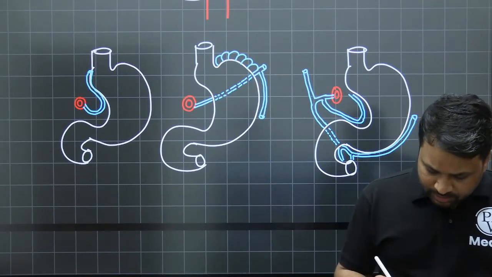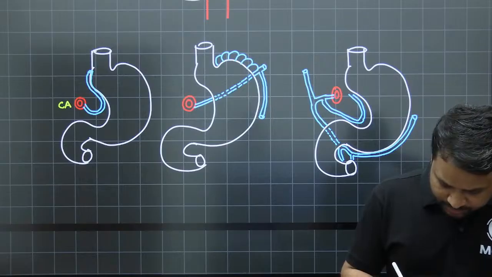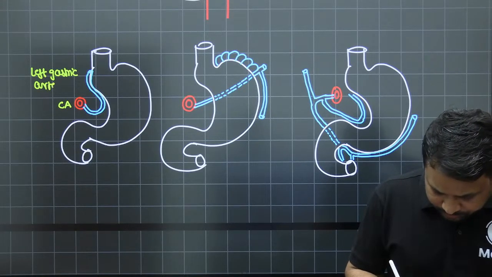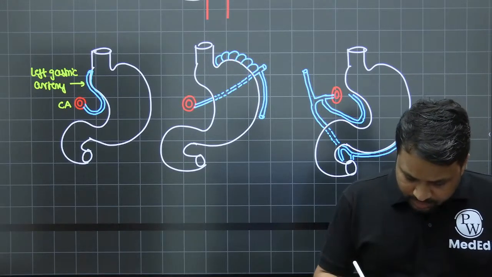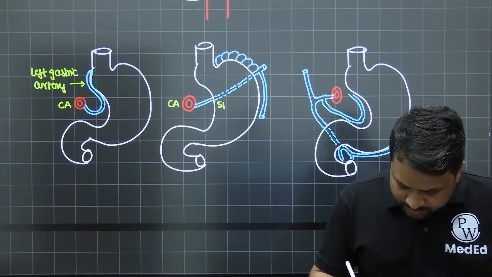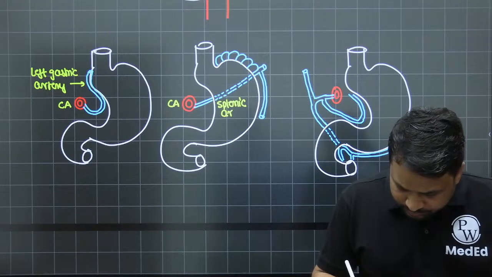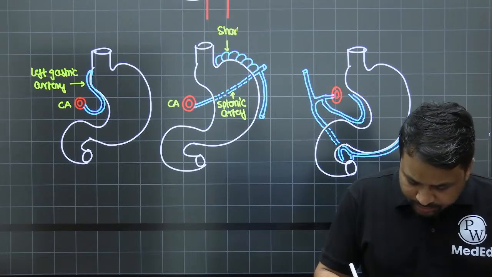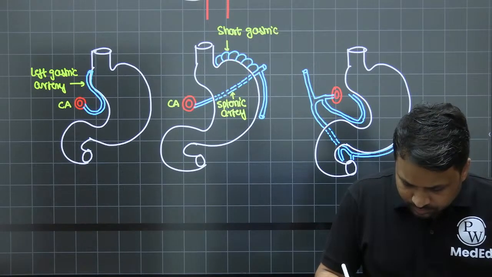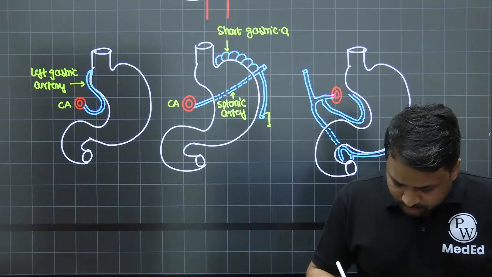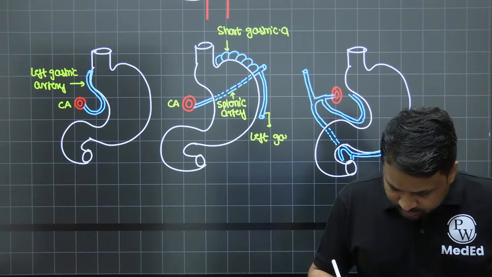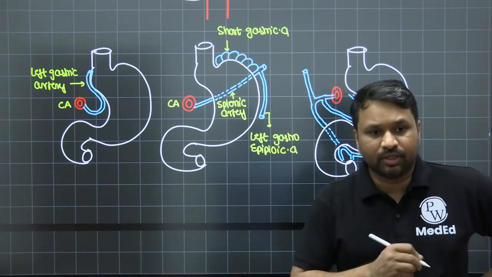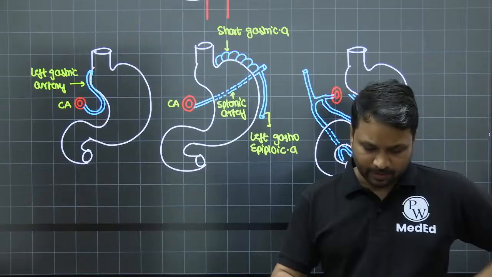If I have to simply label it, this happens to be the celiac artery. This happens to be your left gastric artery. This is your splenic artery. This happens to be your short gastric artery. This is a left gastroepiploic artery, right?